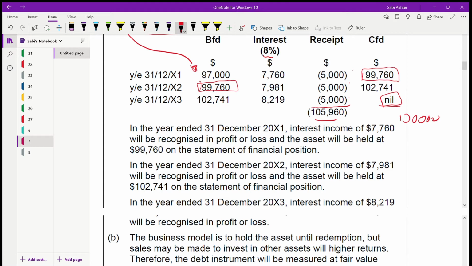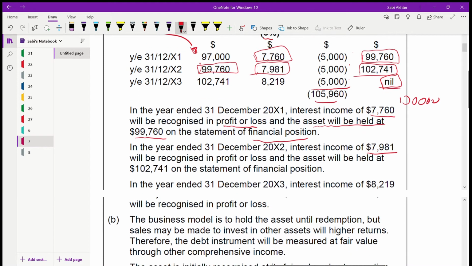So in the year ended 31st December 2001, what is the interest income? It is 7,760. This will be recognized in profit or loss. And the asset will be held at 99,760, the carried forward balance for the first year in the statement of financial position. Next year, again the same. This is the interest income, and then this will be the asset carried in the statement of financial position. And what about the third year? Interest income is 8,190, but the closing balance is nil.